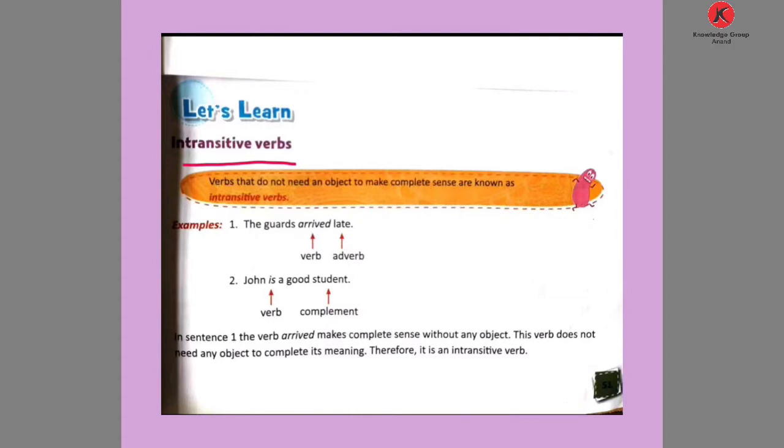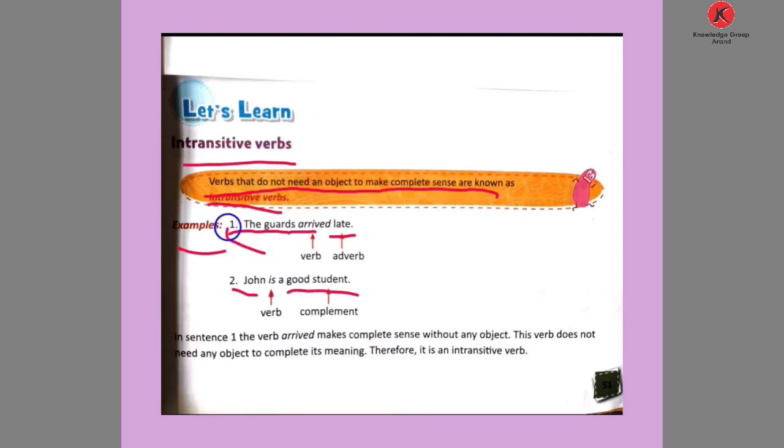So here is given the definition. Verbs that do not need any object to make complete sense are known as intransitive verbs. Here are the examples: The guards arrived late. John is a good student.